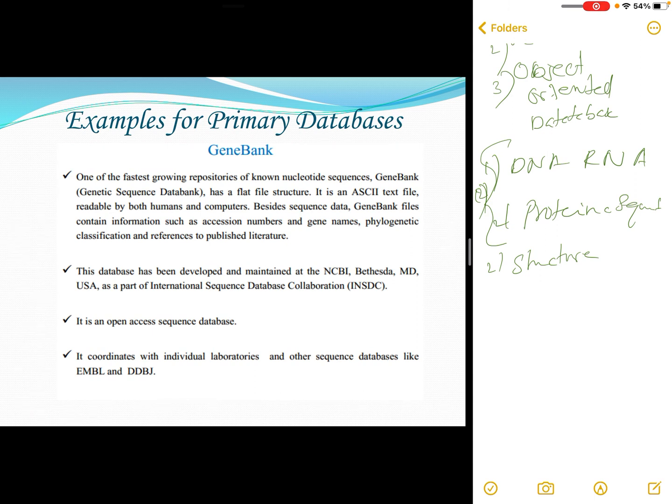Here we can see one example, GenBank. GenBank is one of the fastest growing repositories of nucleotide sequences. GenBank is the short form of Genetic Sequence Data Bank.